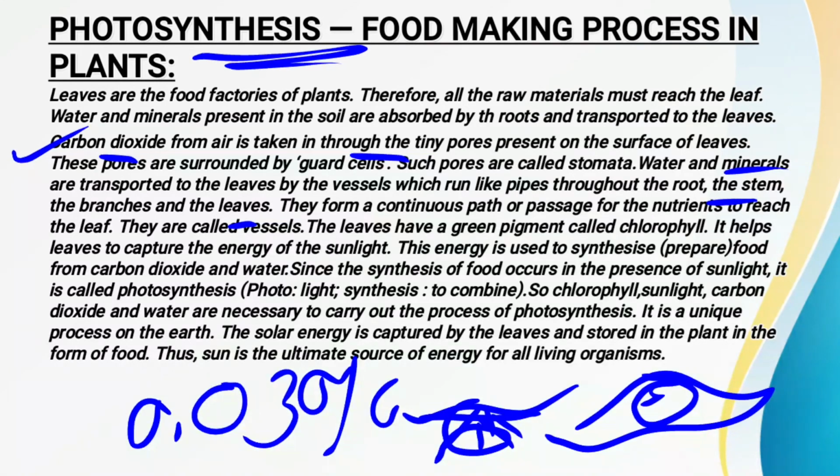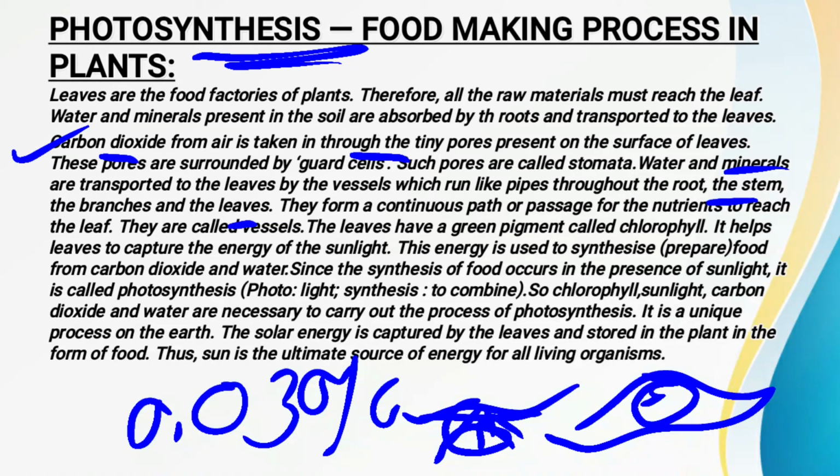Now as we have also read, in the process of photosynthesis, sunlight, the solar energy, is also required. Now see how the leaves trap this solar energy. Most of you have seen that the leaves are green in color. And why are they green? Because they have a green color pigment, which is called chlorophyll.